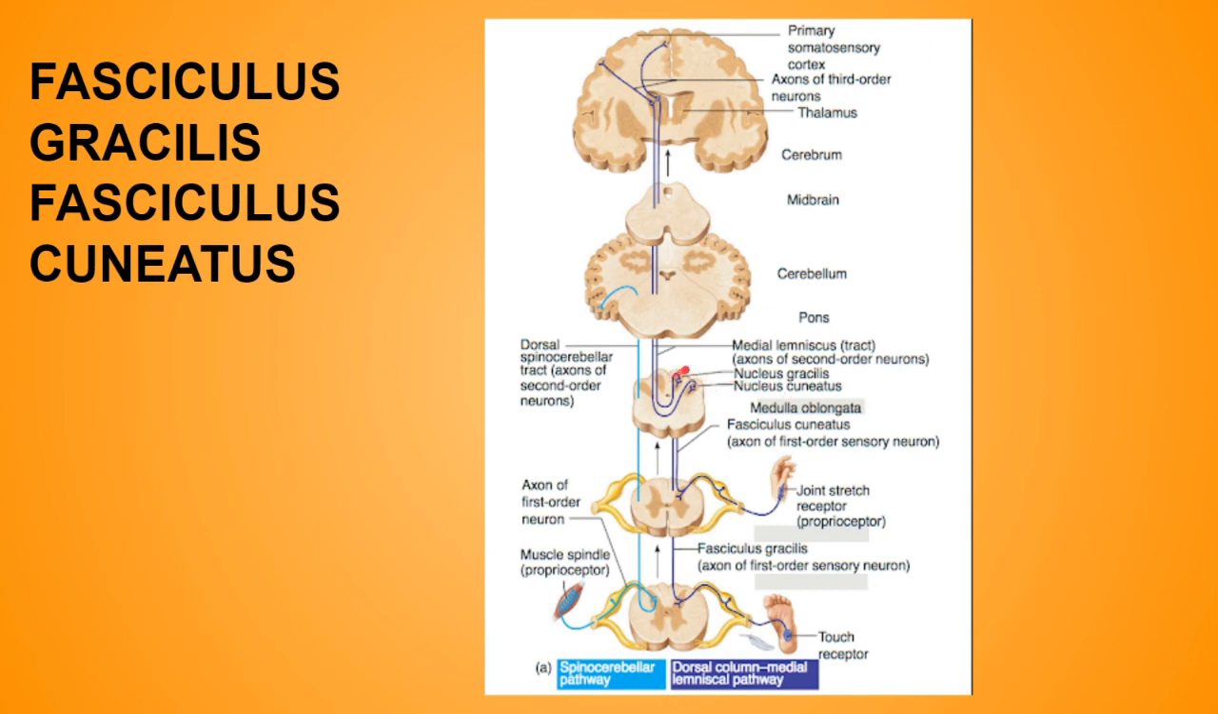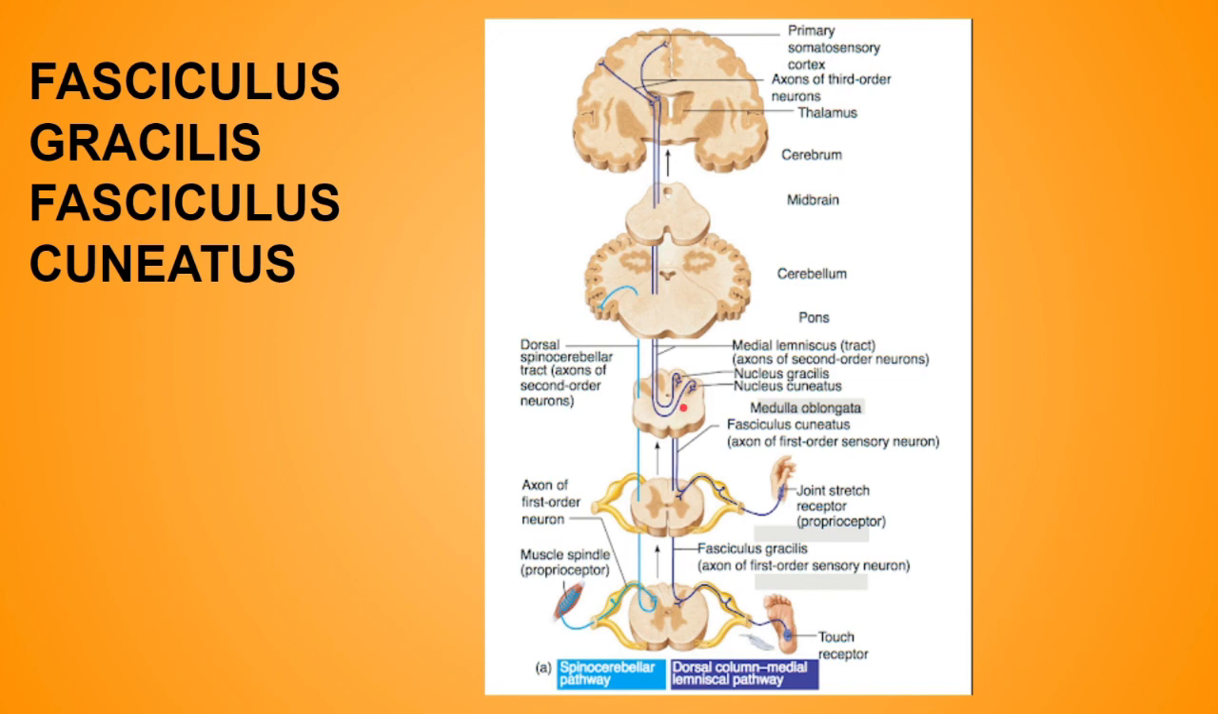Now the fibers of the fasciculus gracilis and the fasciculus cuneatus terminate in the nucleus gracilis and the nucleus cuneatus respectively. As you can see over here, the axons of the second order sensory neurons from the nucleus gracilis and the nucleus cuneatus curve ventromedially around the central gray matter. As you can see, this is the central gray matter, so they will curve ventromedially as internal arcuate fibers to undergo decussation.